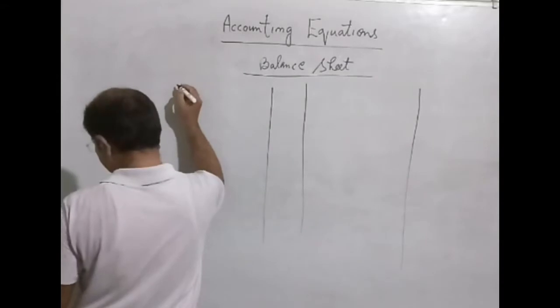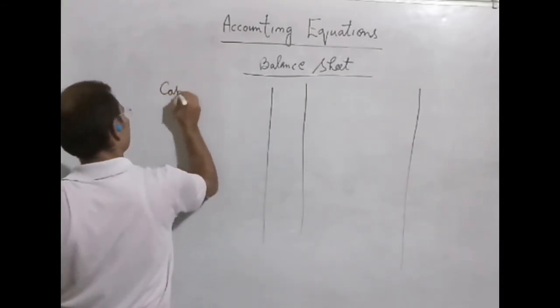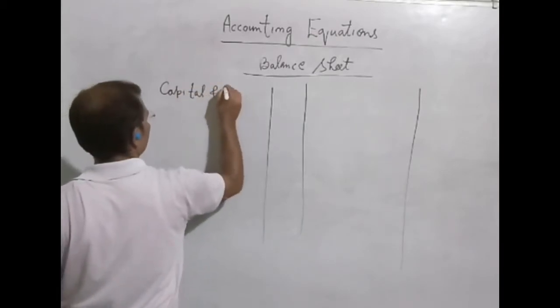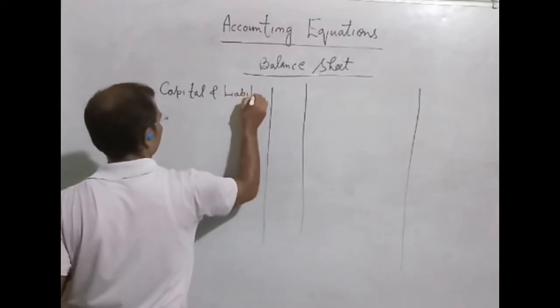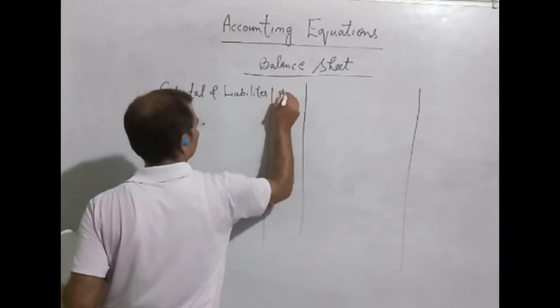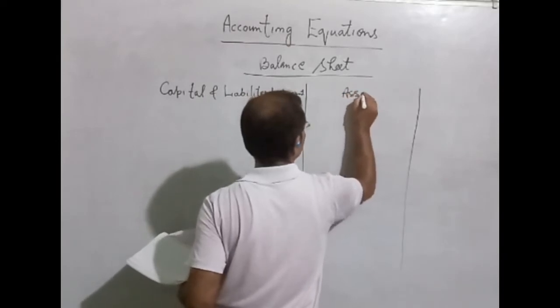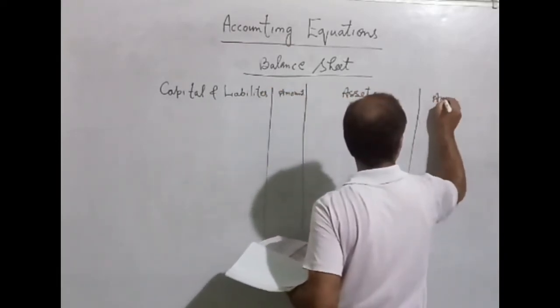You will write here capital and liabilities in this column, capital and liabilities amount, and we will write here assets and amount.